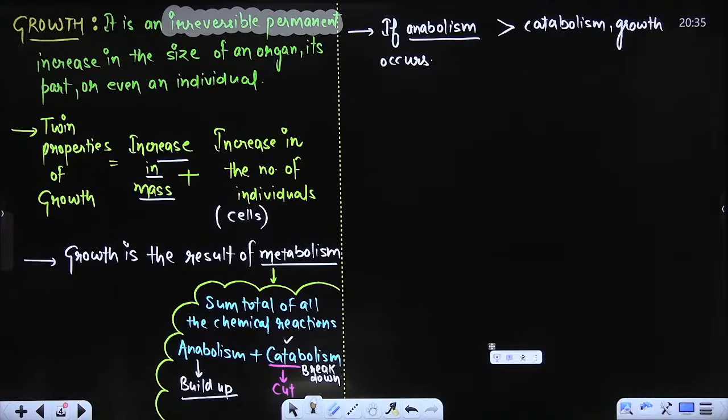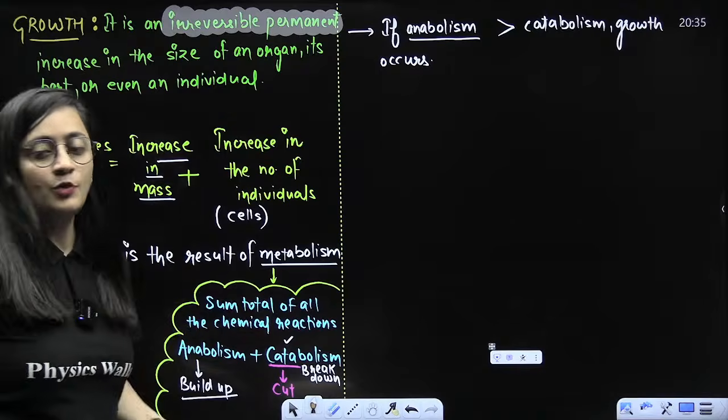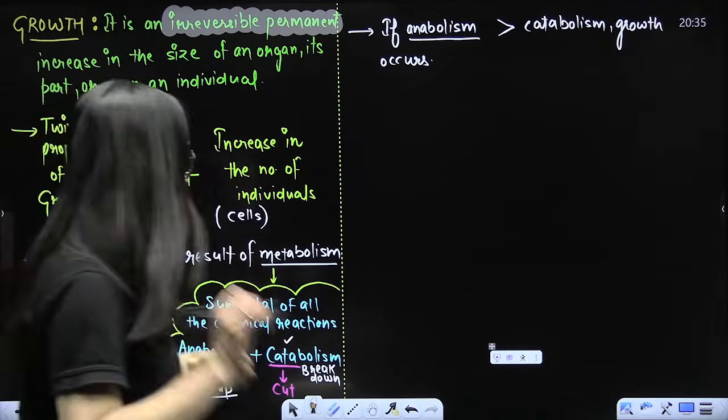This topic, this point of twin properties, it's a PYQ. You need to remember that. You need to know that. And this is the result of metabolism. That's what you have to understand. I hope this part is clear.